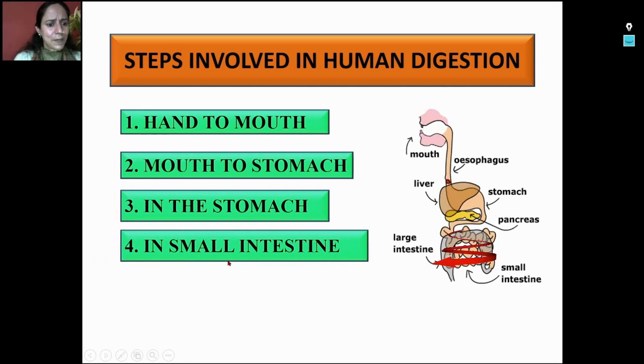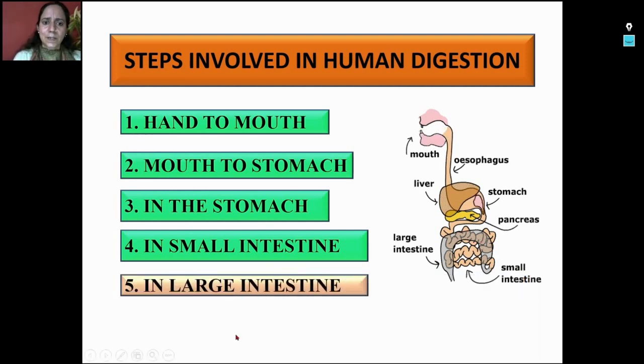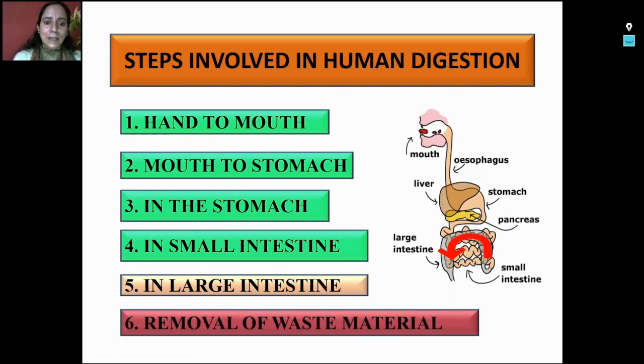And fourth step, it takes place in the small intestine. The process of digestion almost completes here. Thereafter, whatsoever is not digested, that undigested food is pushed towards the large intestine. Finally, it is stored in the rectum and removed from the anus. So these are the basic steps involved in the process of digestion in humans.